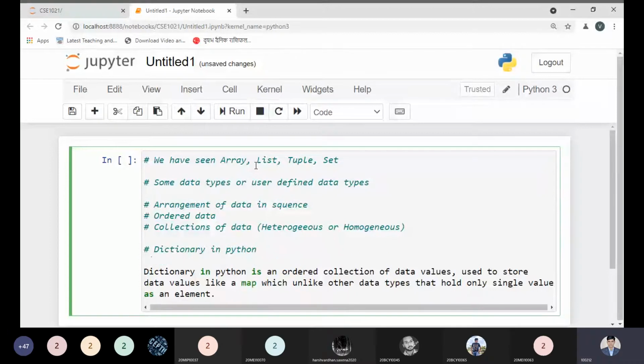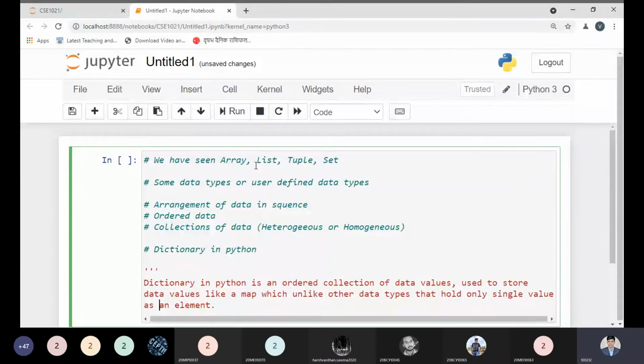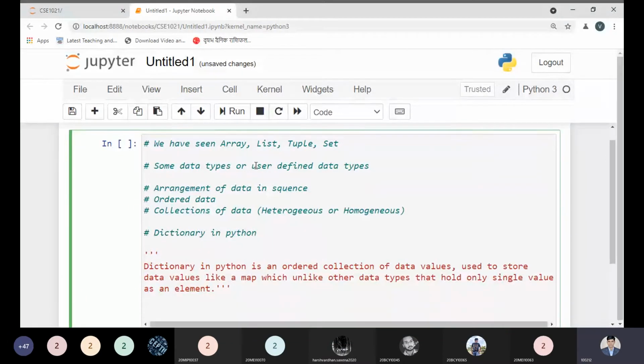If I want to write this statement or paragraph as a comment, then I can use triple quotes at the beginning, which is known as a multiple comment expression. So I can make a multiple comment as you can see on the screen.